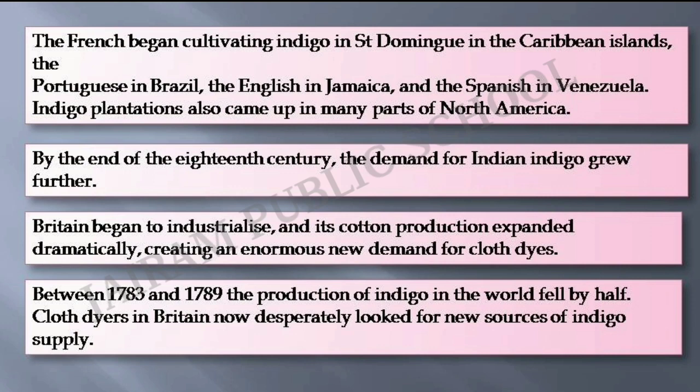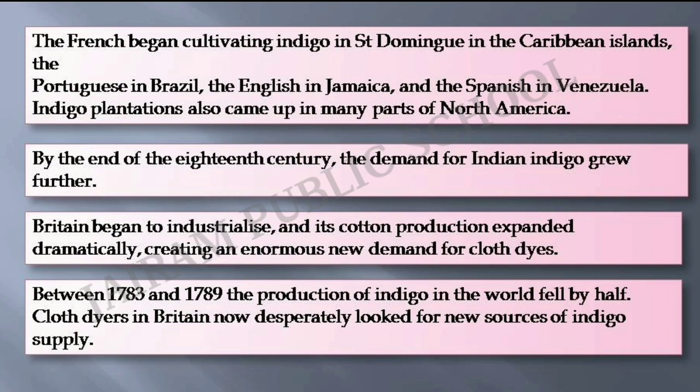So the French began cultivating indigo in Saint Domingue in the Caribbean island, the Portuguese in Brazil, the English in Jamaica. By the end of the 18th century, the demand for indigo grew further. Britain began to industrialize and its cotton production expanded dramatically, creating an enormous new demand for the cloth dye. Between 1783 and 1789, the production of indigo in the world fell by half. Cloth dyers in Britain now desperately looked for new sources of indigo supply. From where could this indigo be produced?